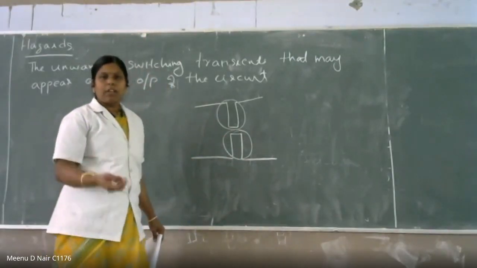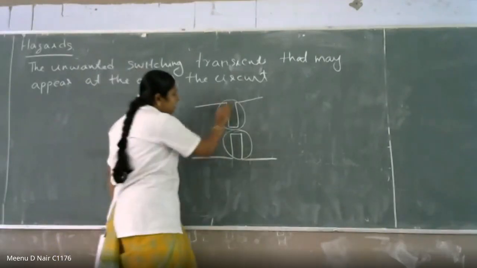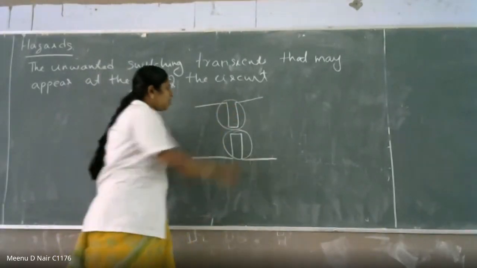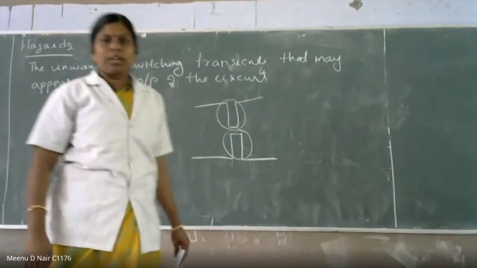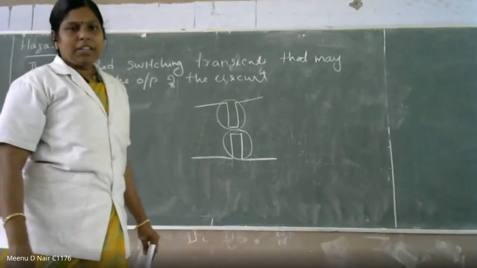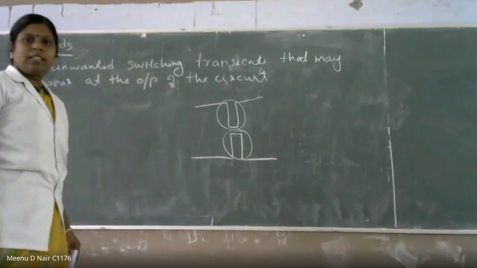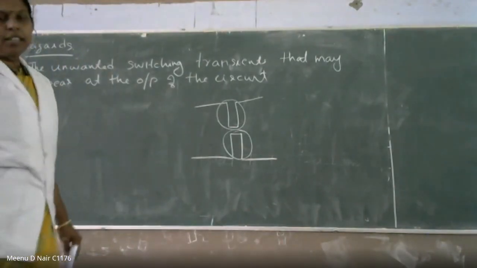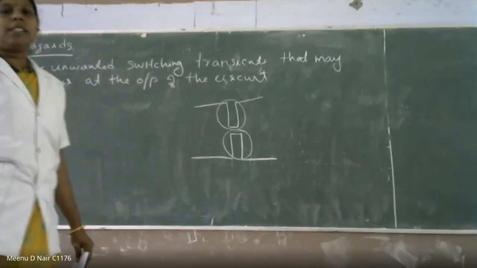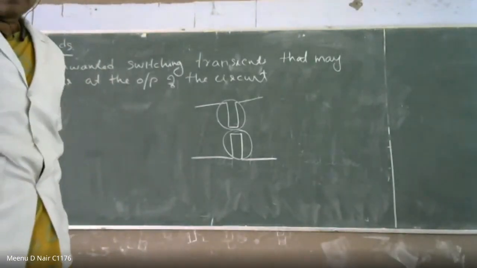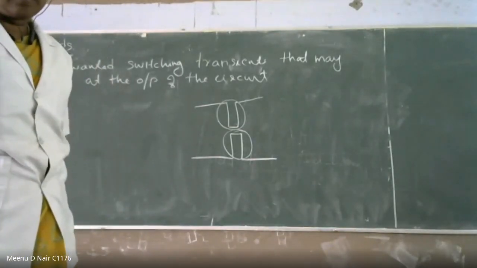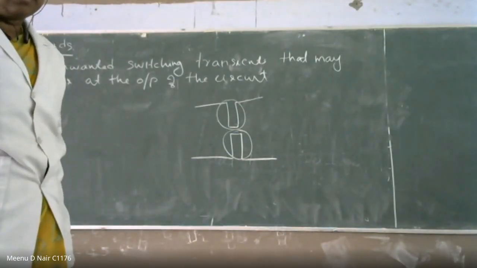You want only either 1 or 0, but you are getting this transition. So this switching is called a hazard. Okay, is that clear? The definition of hazard is clear: the unwanted switching that happens at the output of the circuit is known as the hazard. Is that clear?